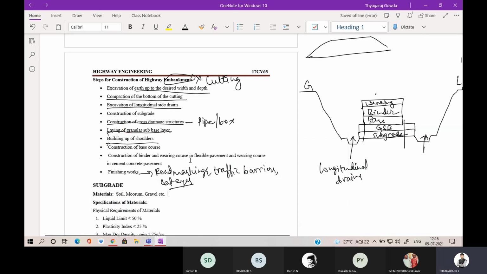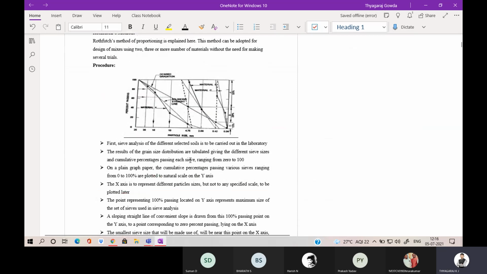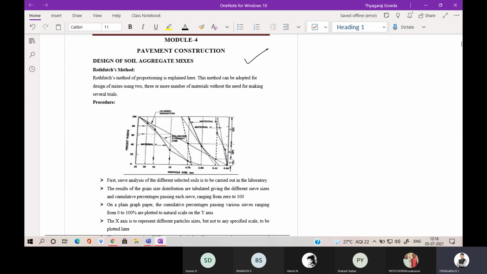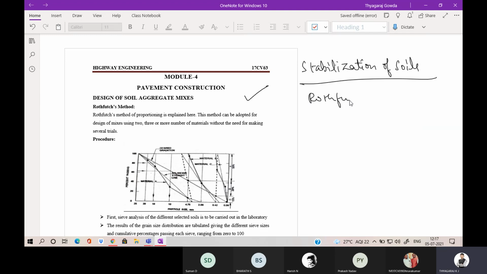Okay. Now we will go for this Rhodes-Fuchs method. How we are going to do the Rhodes-Fuchs method? Simple method I am going to explain now. So this is basically to do stabilization of soil. For stabilization of soils, we will be using this Rhodes-Fuchs method. Okay, that is especially the mechanical stabilization. Mechanical soil stabilization.